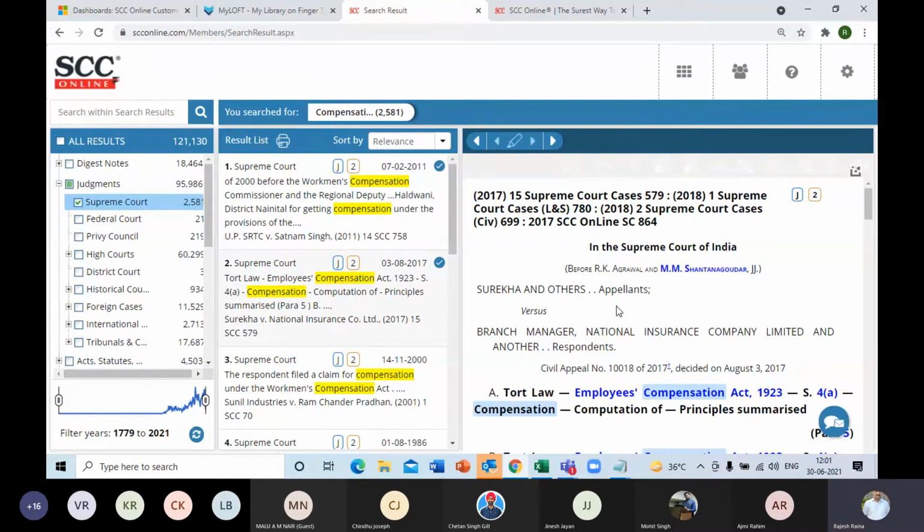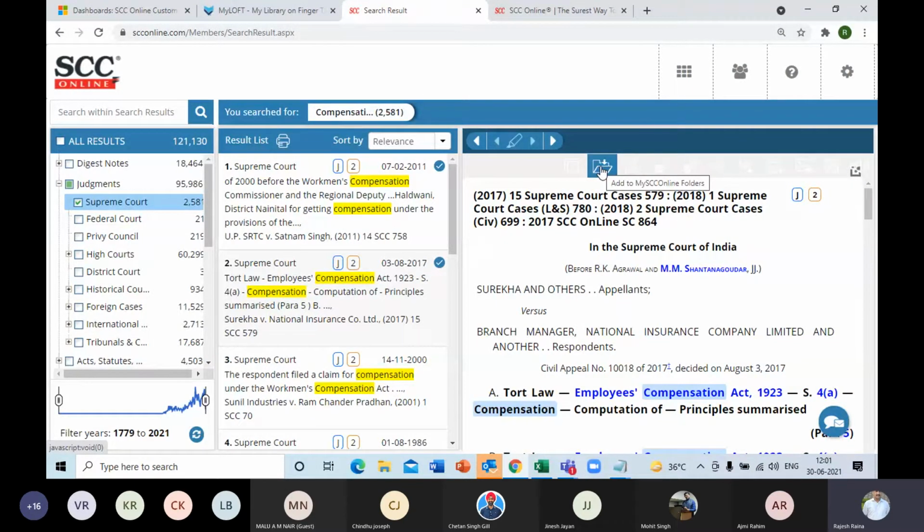Apart from the copy paste feature, I can also save all these judgments, not only judgments, maybe an article or a judgment from a tribunal or an act section itself, different types of documents in one folder. It can be conveniently saved rather than saving them individually and then looking for all of them, clubbing them together and putting them in a folder. So how to create a folder in SCC?